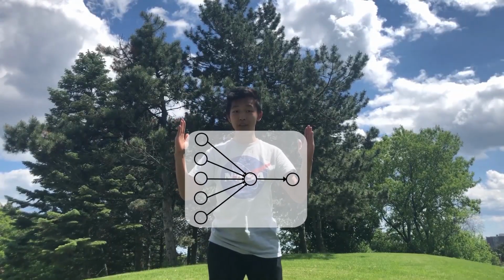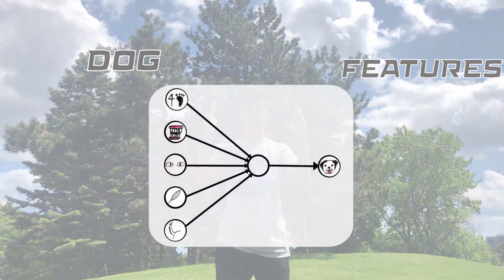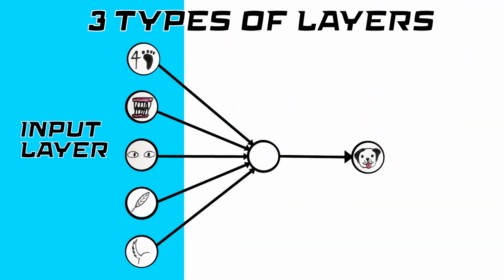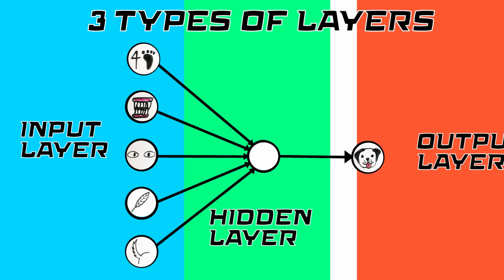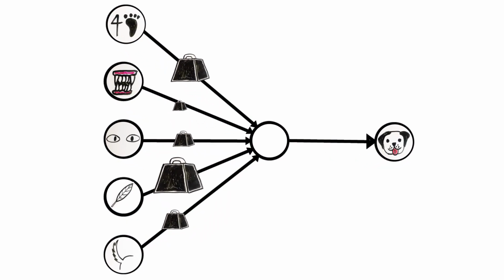Let's look at a simple neural network that predicts if an animal is a dog based off of the features you tell it. Like all neural networks, it has three main types of layers. An input layer to feed in the animal's features, a hidden layer where the network processes the calculations, and an output layer that returns an answer. By changing the weights that connect each layer, our network can learn what features make a dog.